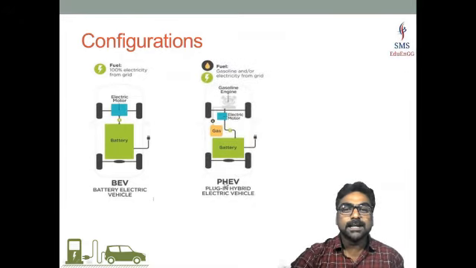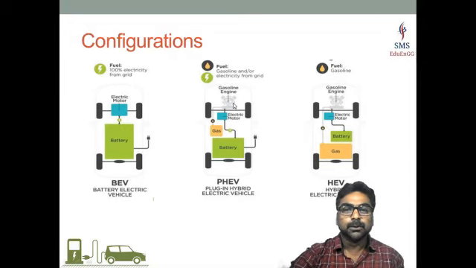Then the second category is the plug-in hybrid electric vehicle. Have a look at it. It has a gasoline engine with a fuel tank, and also it has a battery. When you compare the battery with the previous one, the battery size becomes smaller. Still you have the plug-in option. You have both an electric motor and a gasoline engine, or the internal combustion engine, for propulsion. Here you go. Have a look at the difference now. The gasoline fuel tank became bigger and the battery became smaller.